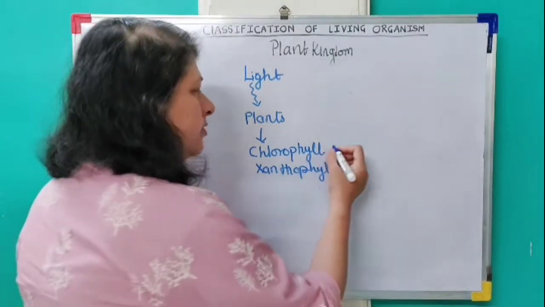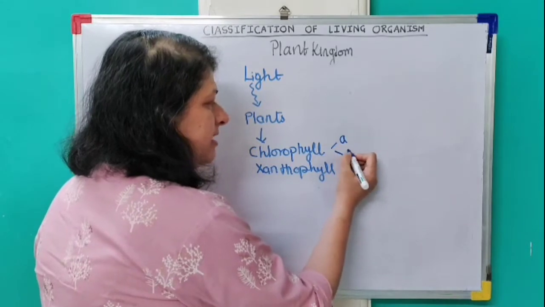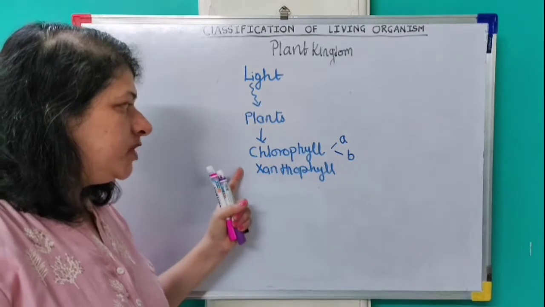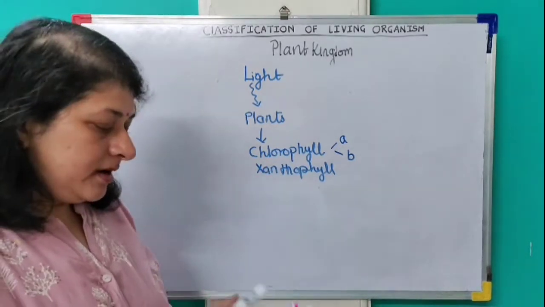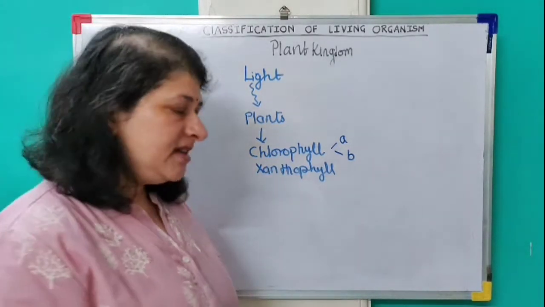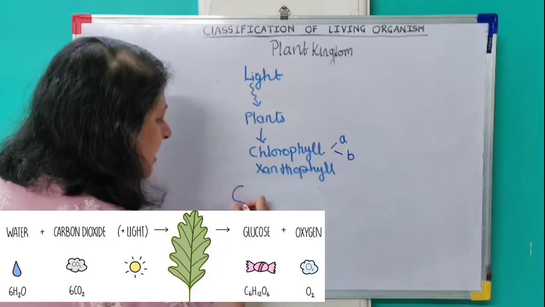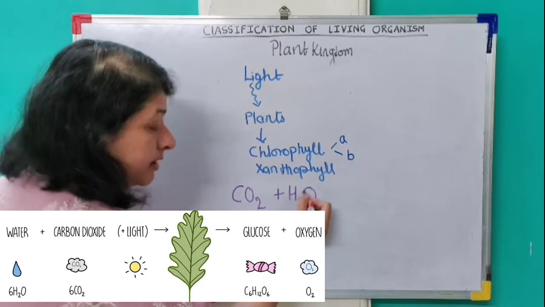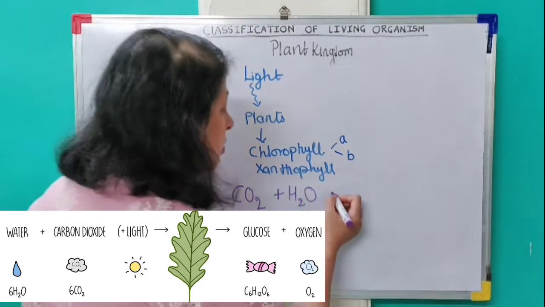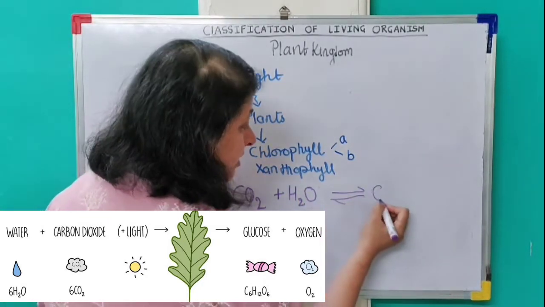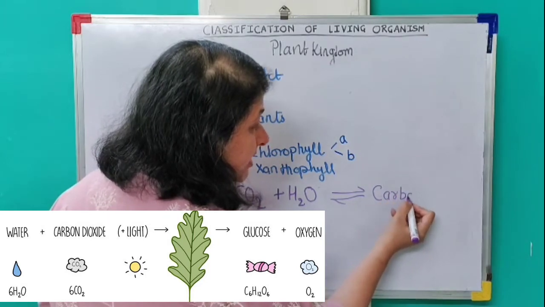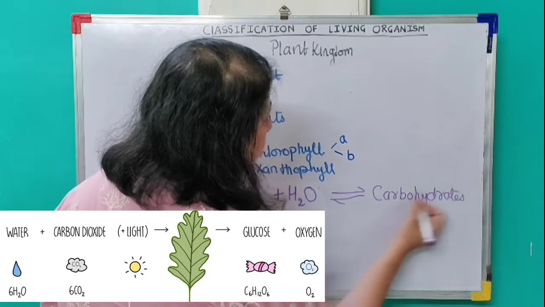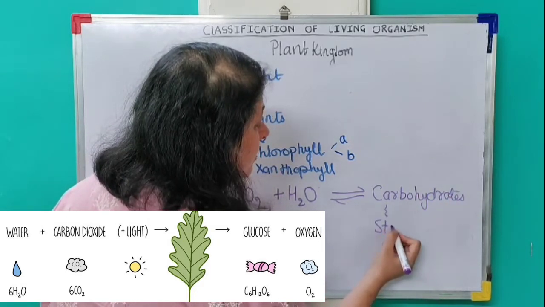Here two types of chlorophylls are present, chlorophyll A and chlorophyll B. Now this plant captures the light energy, and it uses carbon dioxide and water, reduces carbon dioxide and water and gives rise to carbohydrate. You know what carbohydrates are? These carbohydrates are usually in the form of starch.